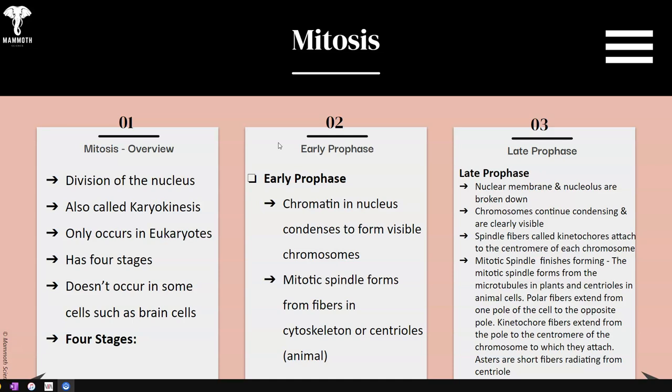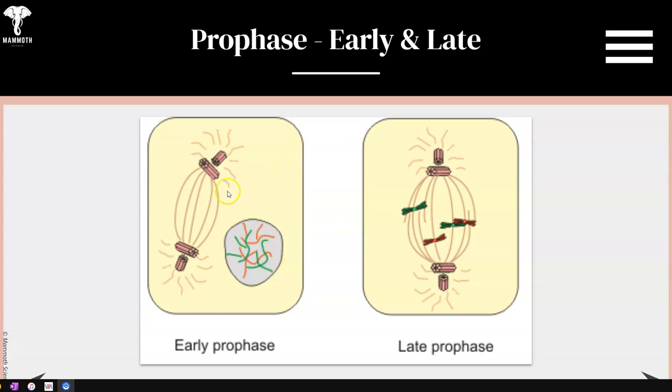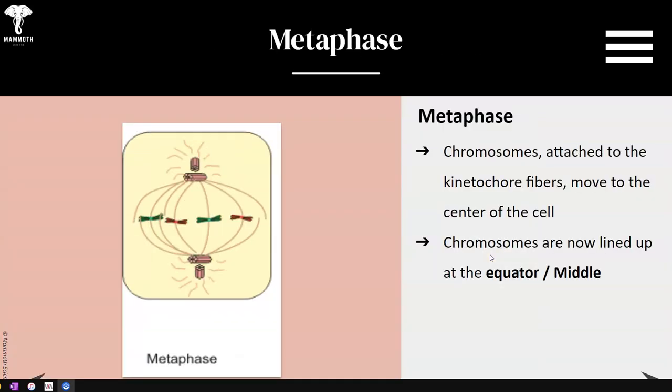Kinetochore fibers extend from the pole to the centromere of the chromosome to which they attach, and then these aster rays are short fibers radiating from the centriole. It looks like this, and you can see early prophase, not a lot of chromosomal structure, but by the time we get to late prophase, you will see these are the aster rays on the outside. You will see the kinetochore fibers starting to form up at the centromere of the chromosome, and the centrioles at the opposite pole start to line up these sister chromatids in the middle of the cell.